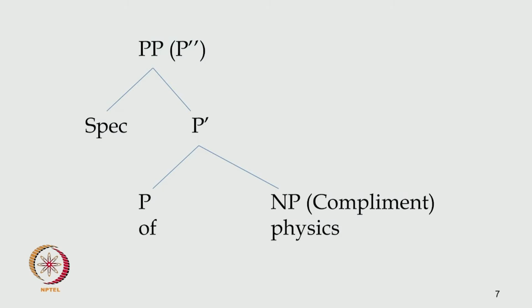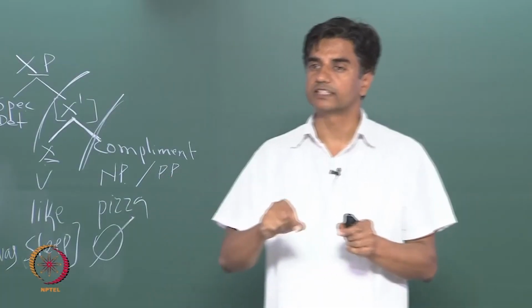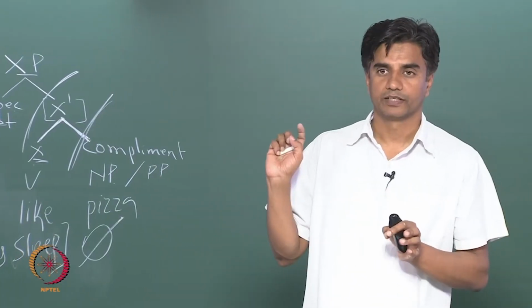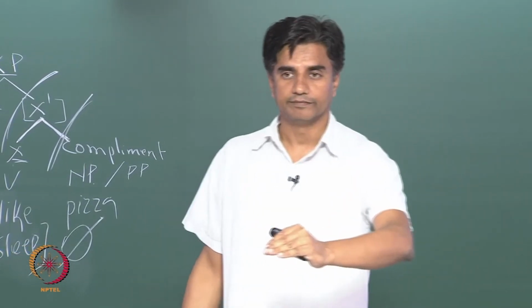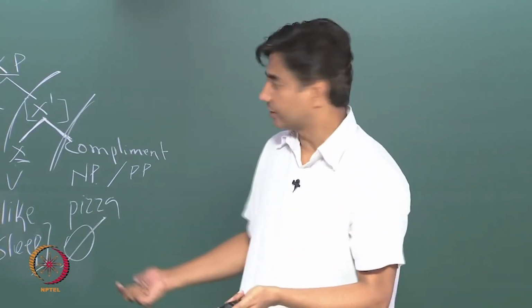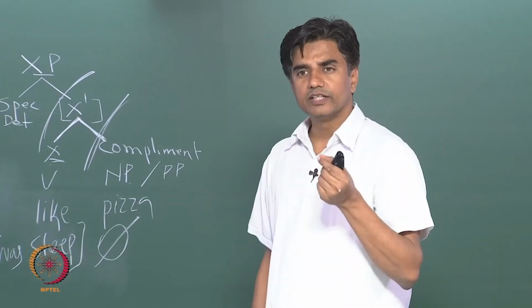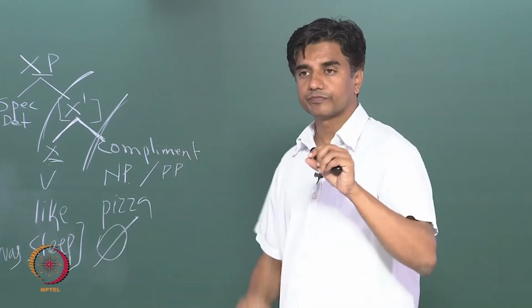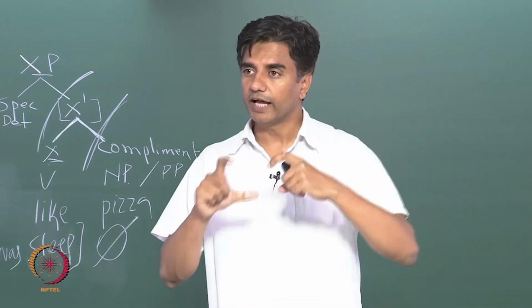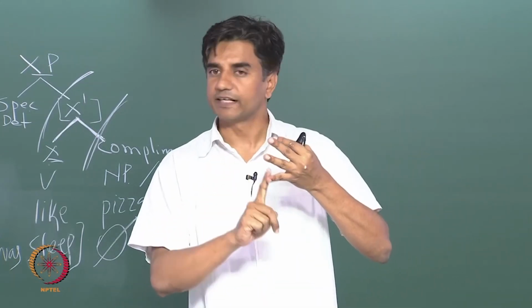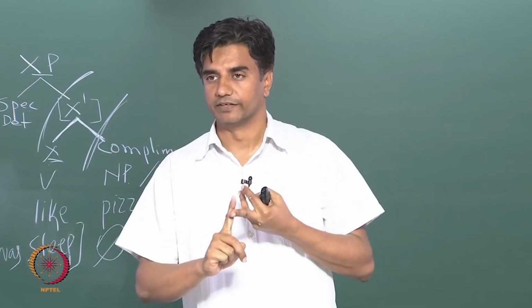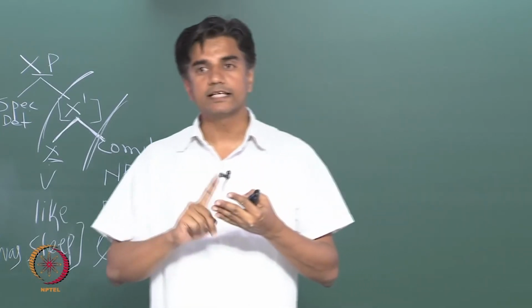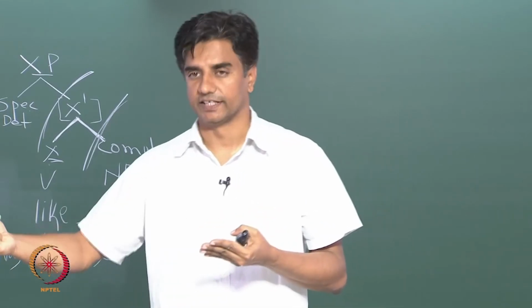This is how we get it. In this configuration, of is the head of this phrase, being a preposition, and physics is an NP complement of this preposition of. Clear? And there is no specifier. So from these two structures, you can see that in every phrase we have a position for three things: specifier, head, and a complement. Head is a required thing.